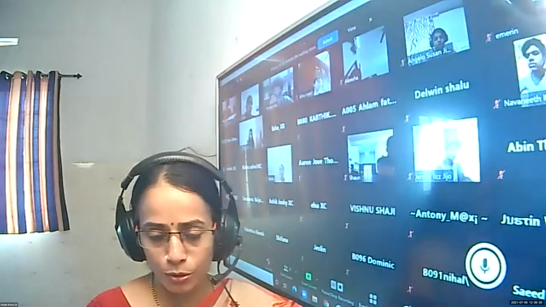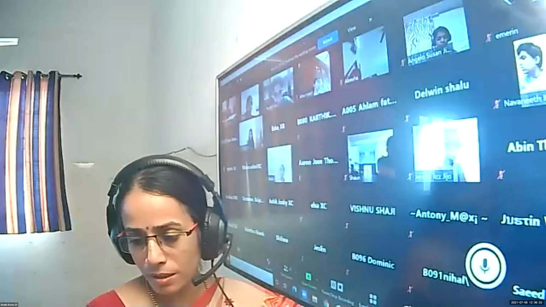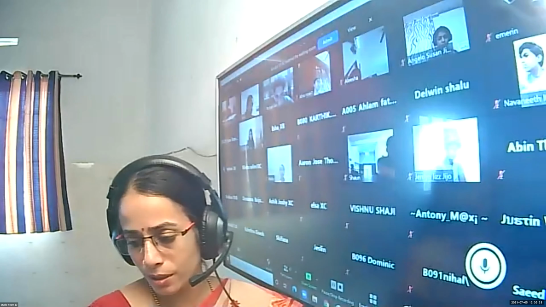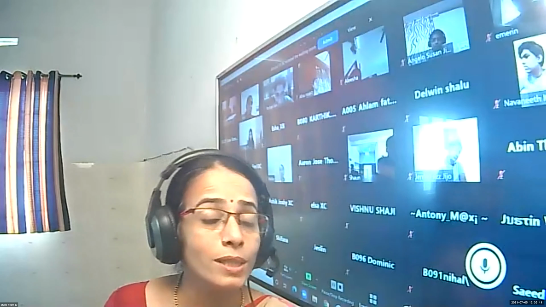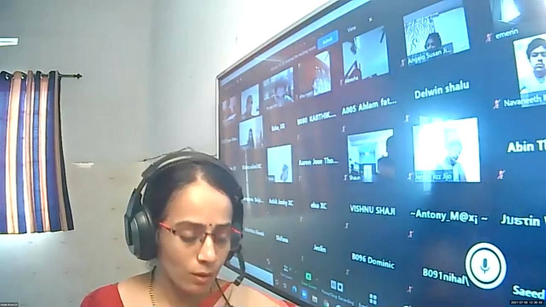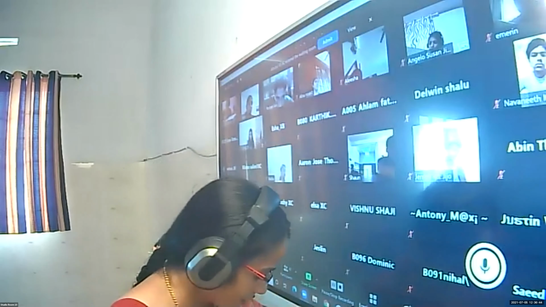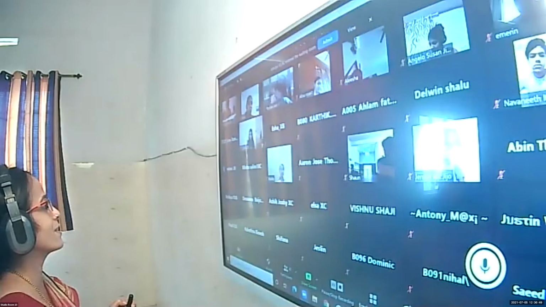In your school, our flooring is done with square tiles, isn't it? All those square tiles are congruent squares. All of you, just see your floor. How many of you have your floor with congruent tiles?